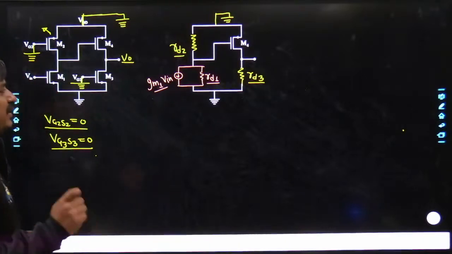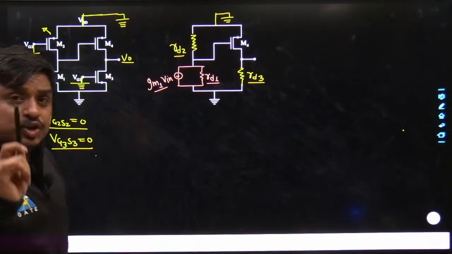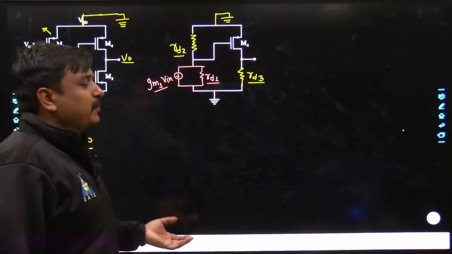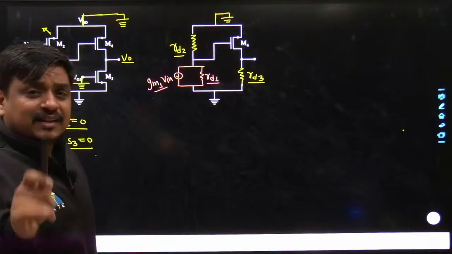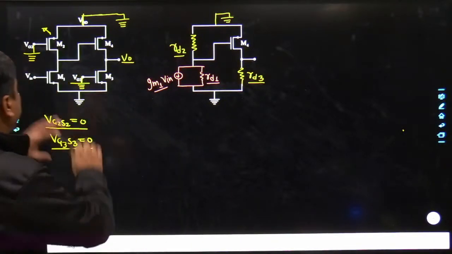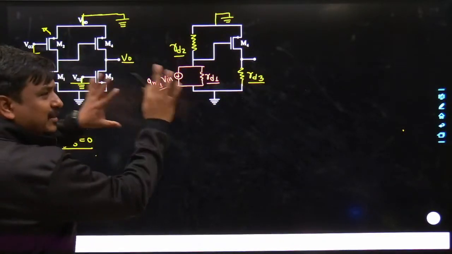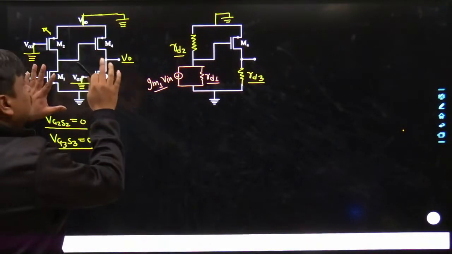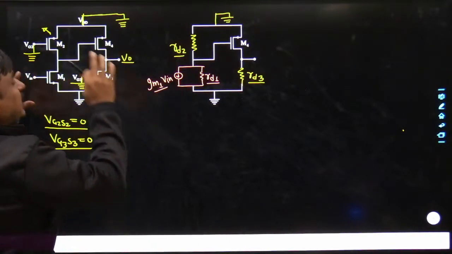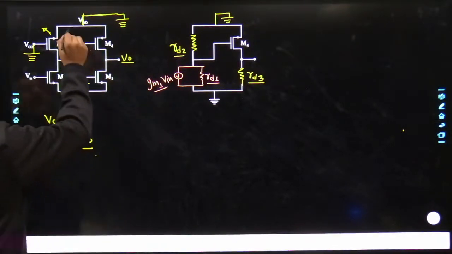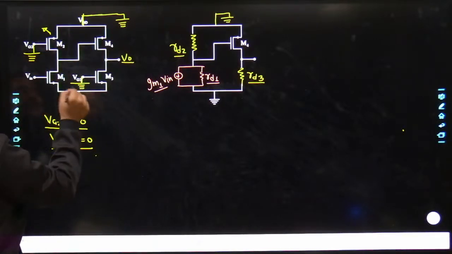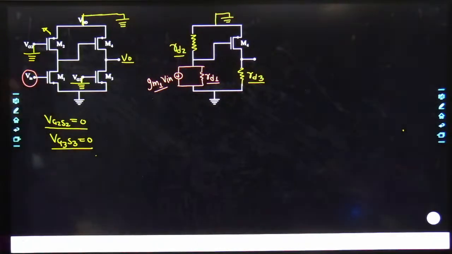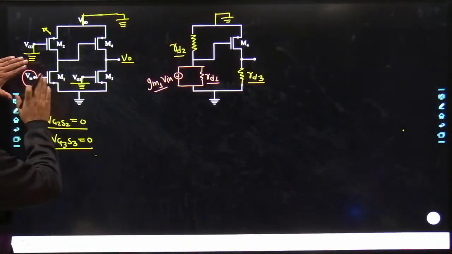Could you understand what exactly the sir is saying? Within 30 seconds you would be able to crack any sort of problem. Although I have given so much time for the first problem, within 30 seconds you would be able to crack this problem. You have this circuit, you wanted to get the gain of it. First, all of the DC sources you have to kill. If it is a voltage source, put it short circuited. If it is a current source, put it open circuited. So this became short circuited, this became short circuited, this became short circuited. Nobody should apply a short circuit here. Why? Because this is my physical input.